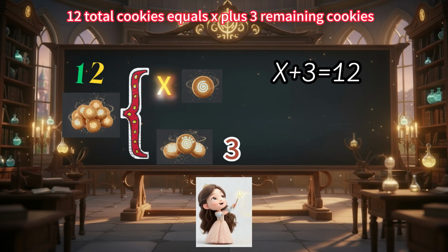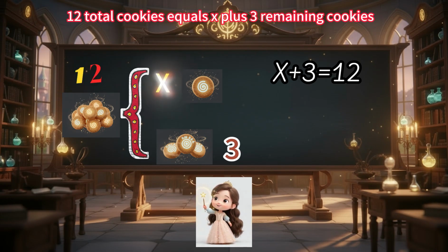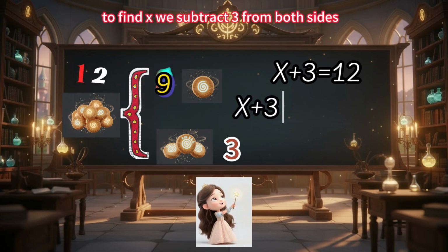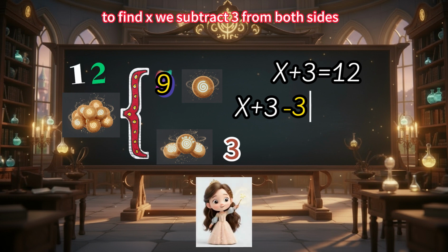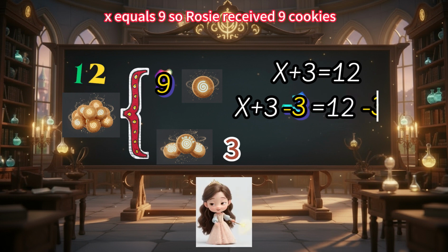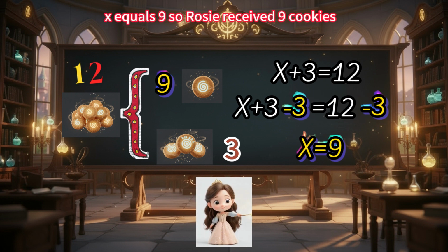12 total cookies equals X plus 3 remaining cookies. To find X, we subtract 3 from both sides. X equals 9, so Rosie received 9 cookies.